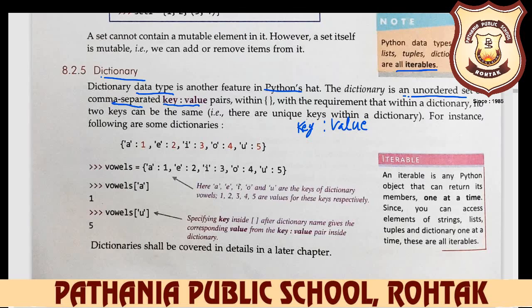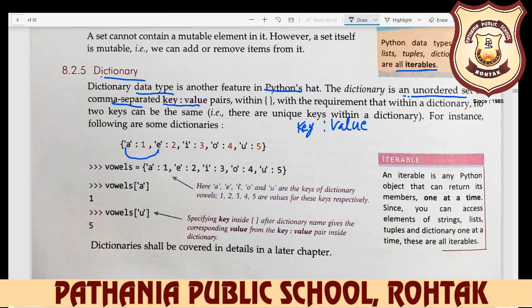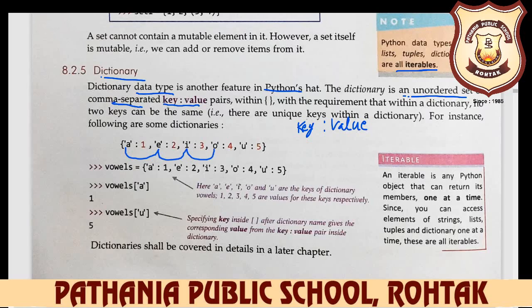For example, when we talk about this example, here your A, E, I, O, U, these all are your keys. And in Python, there are unique keys within a dictionary. No two keys can be the same. If you want to write down a key, for example, you write down A and the value of A is 7.